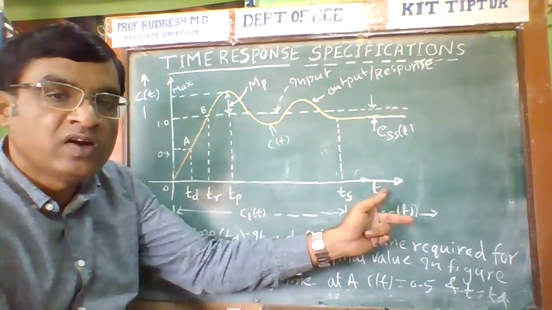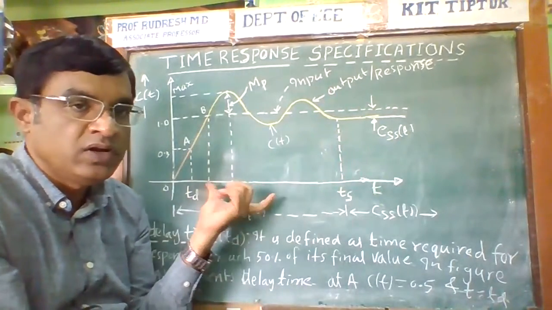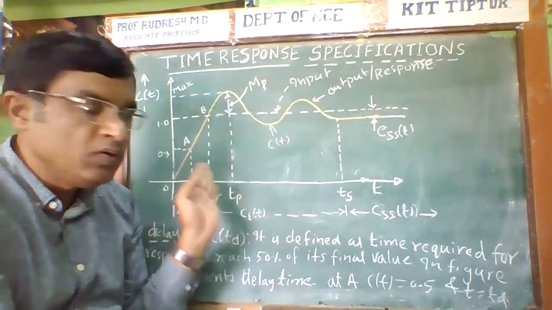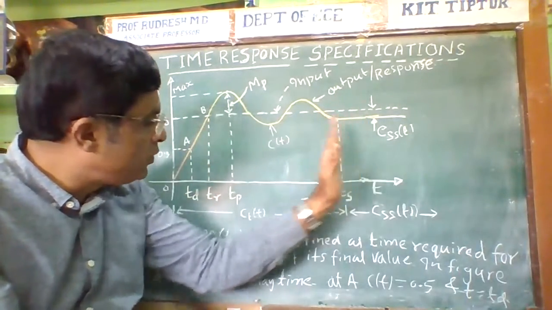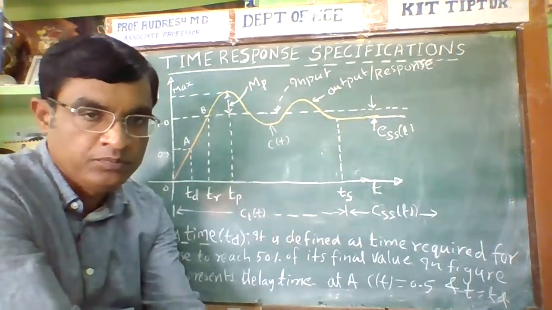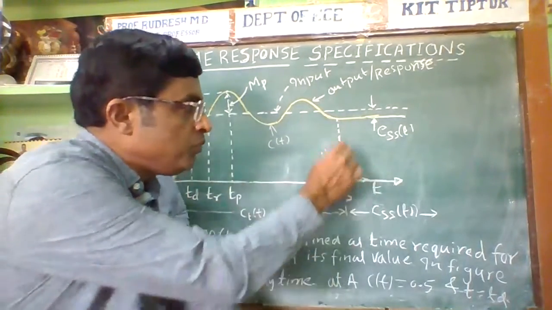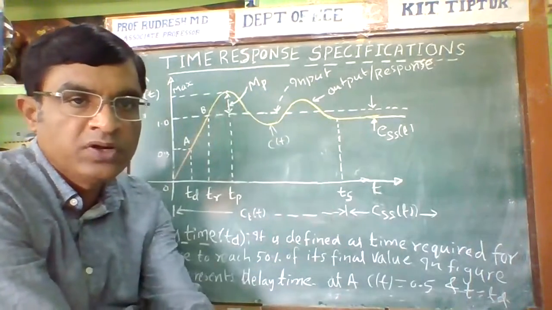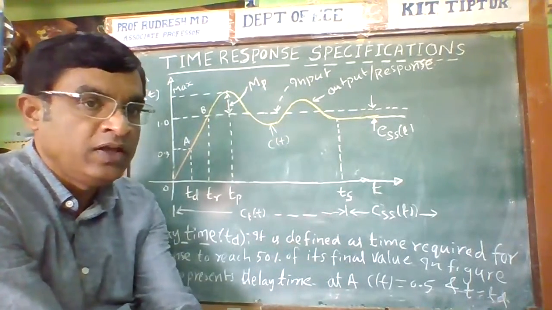The transient part is the undesired output. Before getting the desired output, the system oscillates; the output of the system is oscillatory in nature.